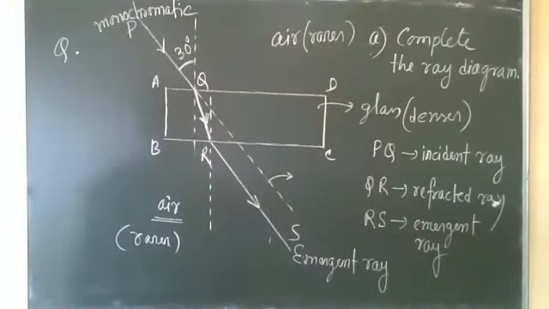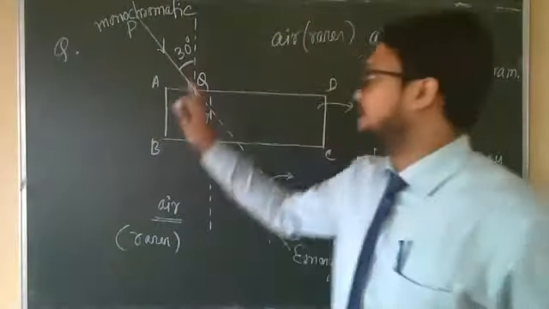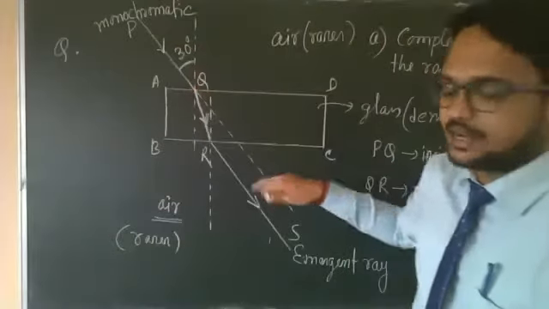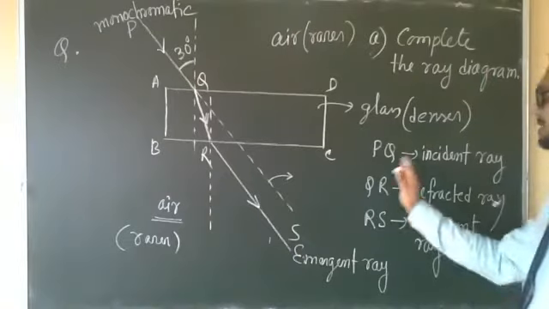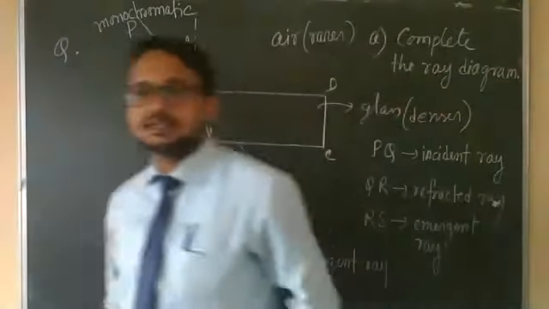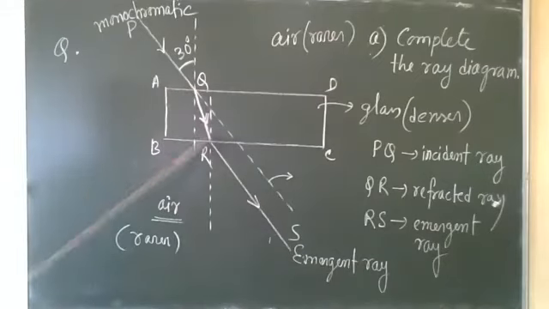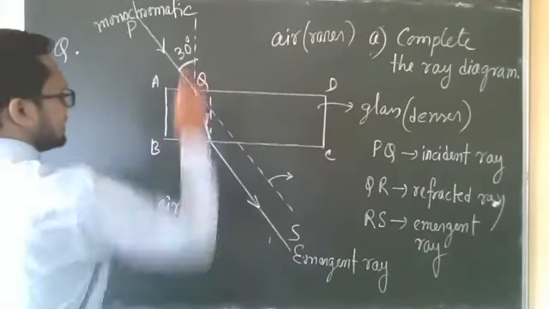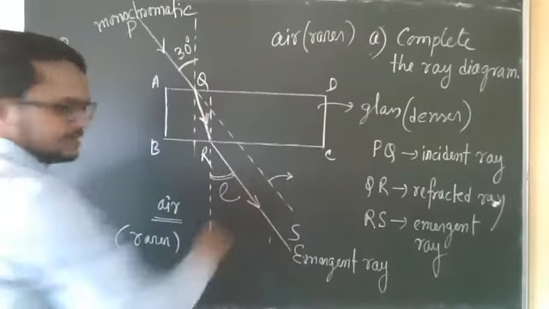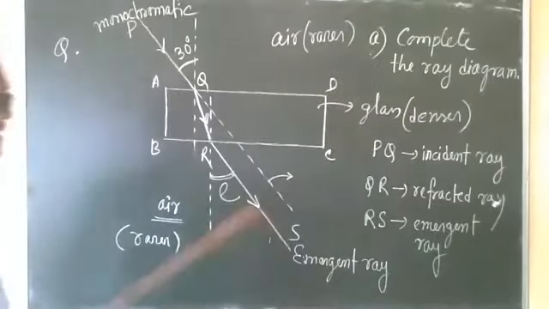Draw the diagram properly, and when you are drawing, I tell you every time to give the direction: arrow direction, ray direction. And then at one side mention the different rays. PQ is the incident ray, QR, this solid line inside the glass, is the refracted ray, and RS is the emergent ray. Now the incident angle is 30, and this is the emergent angle.